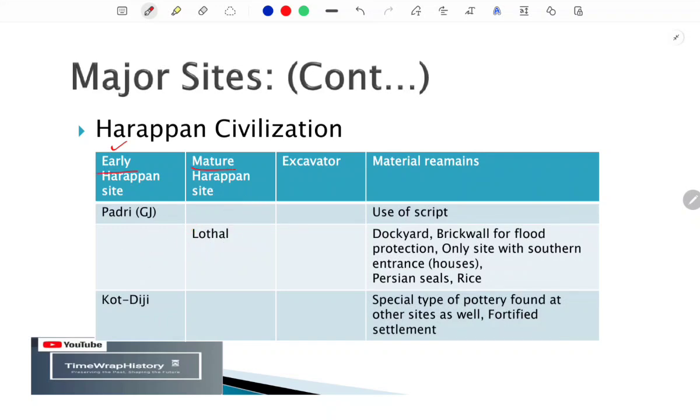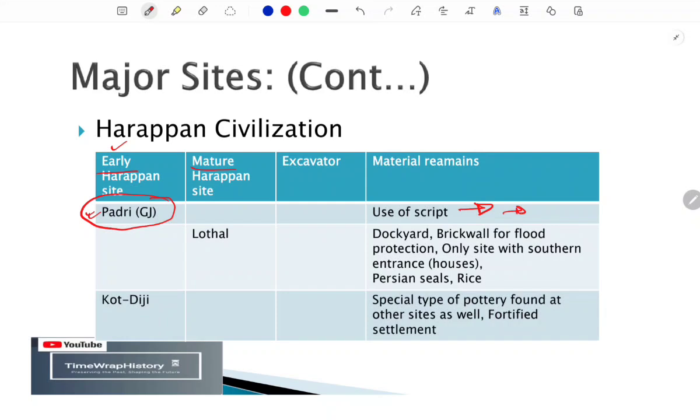So early Harappan, mature Harappan, and later for some of the sites you need to remember the excavator's name who found those sites. The most important aspect of discussion is the material remains found in those sites. The first site we have to discuss is Padri, which is in Gujarat. Here we find the use of script. As you know, this was an early Harappan site, so this script was one of the earliest signs of writing in the subcontinent.